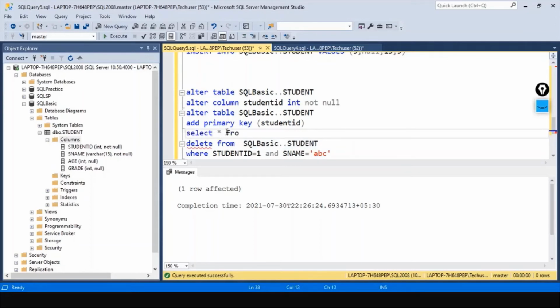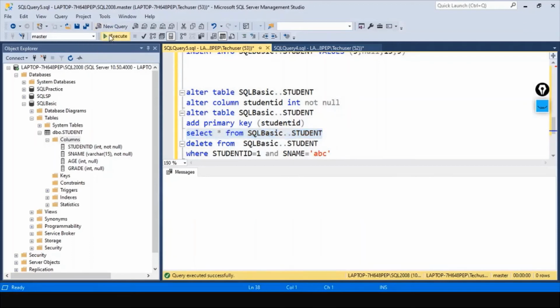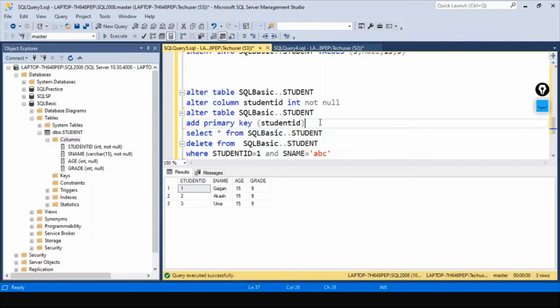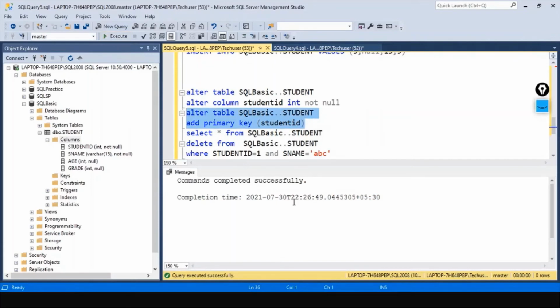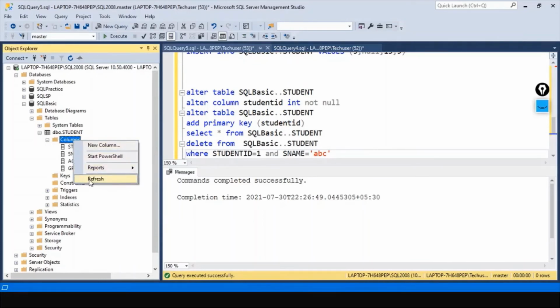Now we have 1, 2, 3. Let's add the primary key. Command completed successfully. Okay. Refresh.